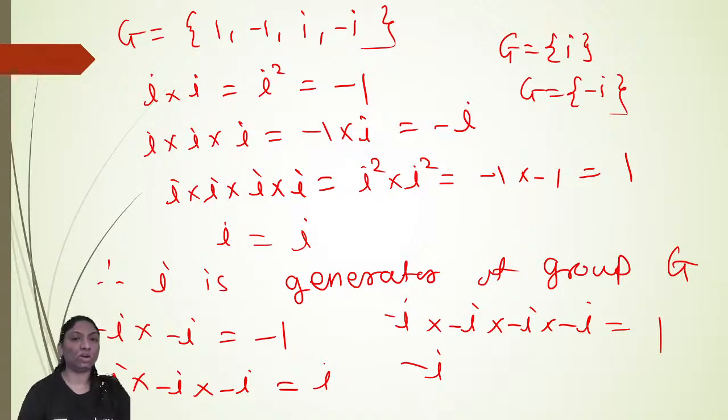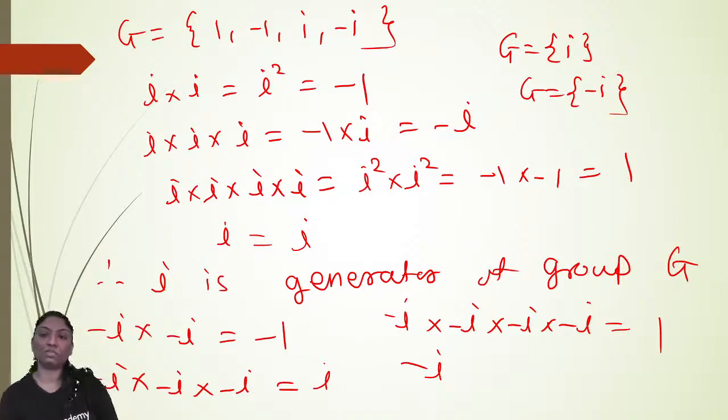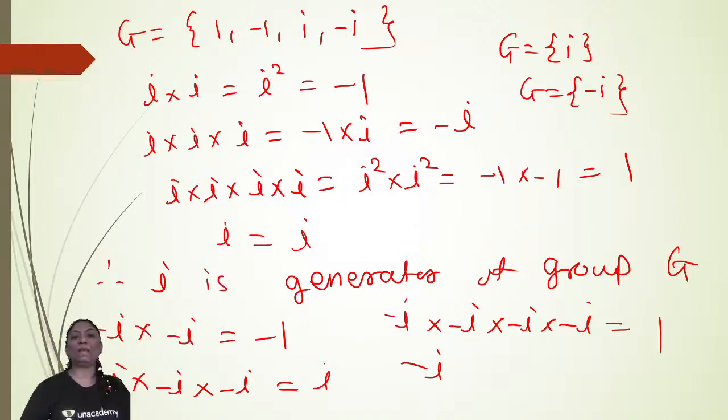Minus 1 will not give you I or minus I either. So 1 and minus 1 are not the generators of the group G. Here I and minus I are the generators, because when you multiply that element with itself, it gives you every element of the group G. Therefore, that is called a generator.